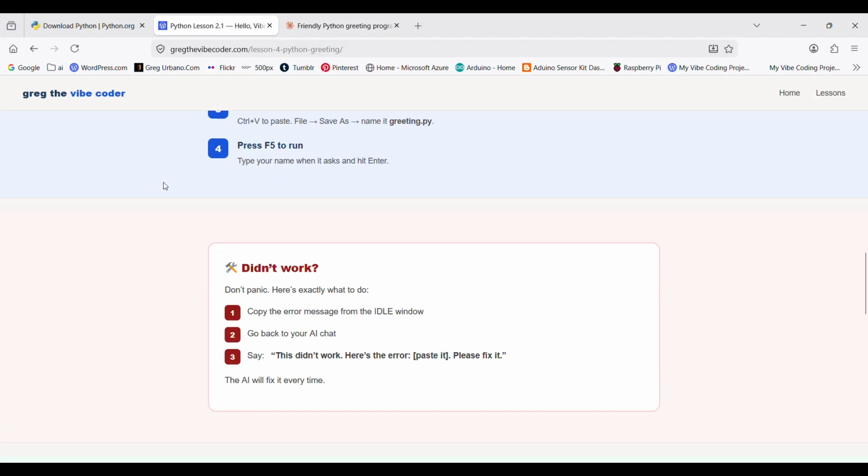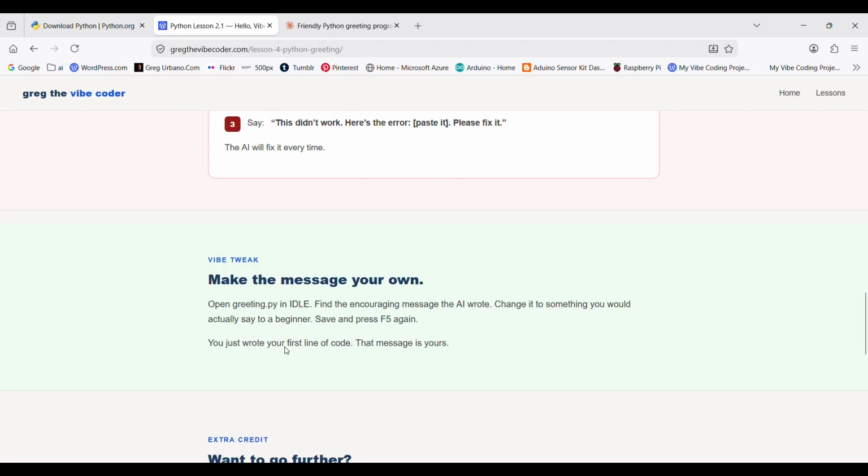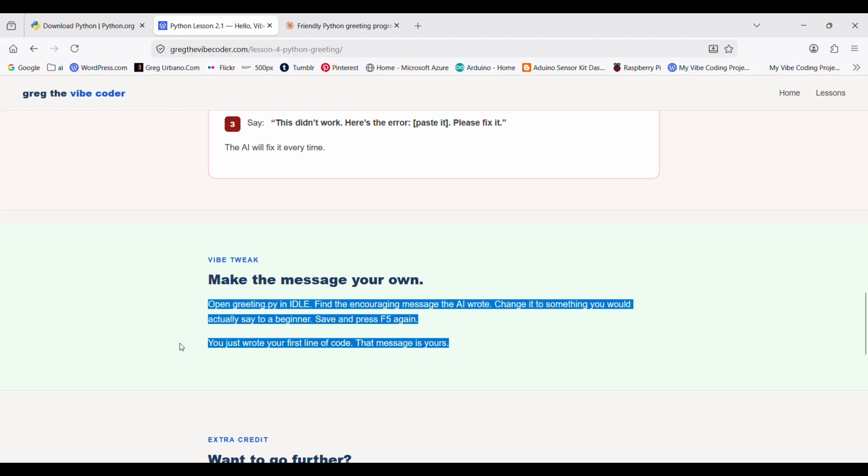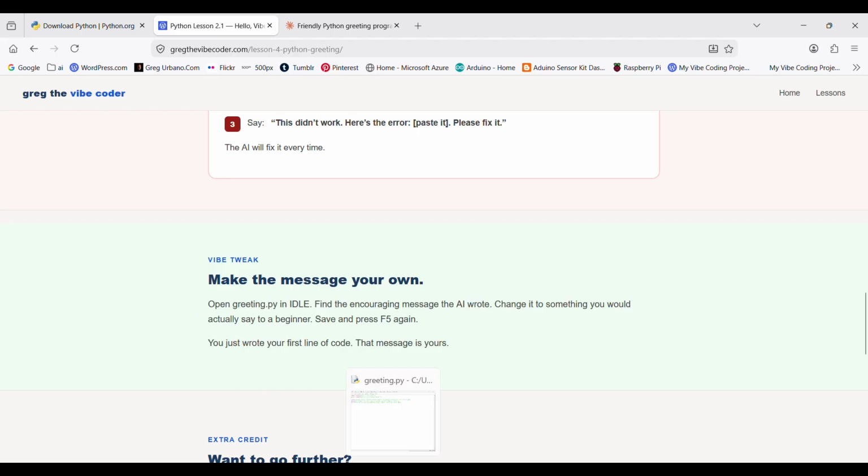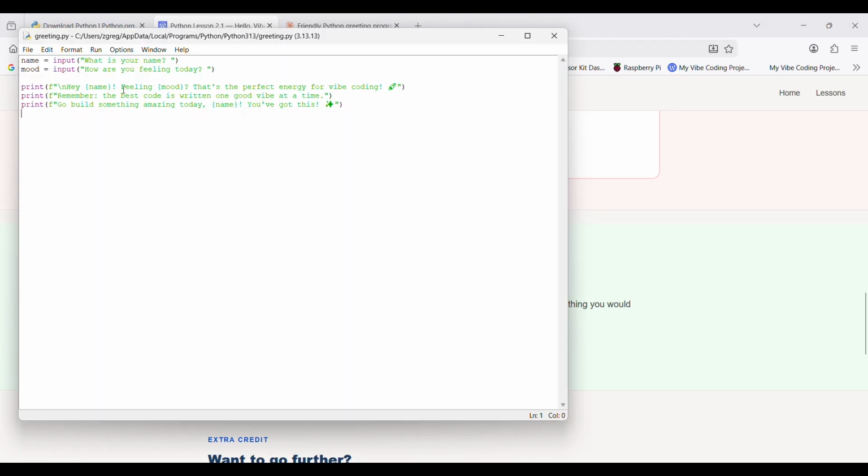Step 4, the vibe tweak. Open greeting.py in IDLE. Find the encouraging message the AI wrote, the one it prints at the end. Change it to something you would actually say to a beginner, something that sounds like you. Save, press F5 again.